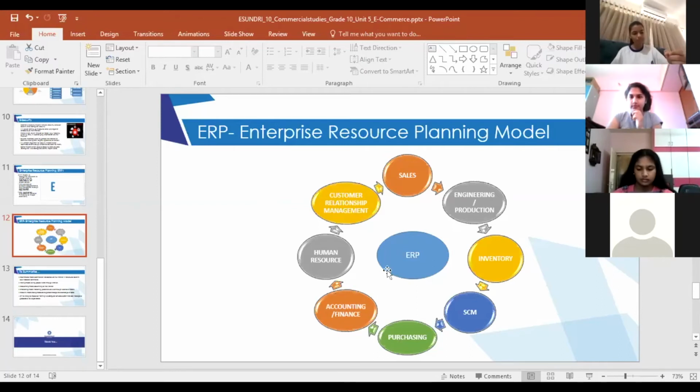So we finished with purchase, we finished with human resource, we finished with sales, we finished with CRM. What is left? Finance and accounting module. If you look at the finance and accounting module, this would deal with what? The inflow and outflow of money. What is the capital that is coming into the business? What is the money that is being utilized or spent? That is what the accounting and financial module is dealing with.